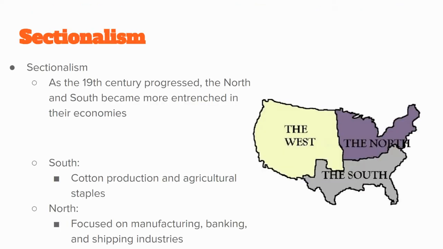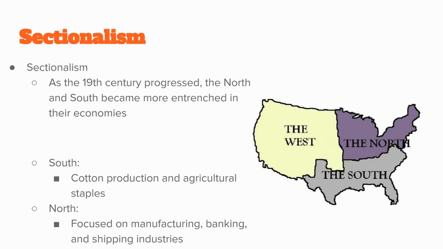Let's begin. First thing we need to understand is this new vocab word called sectionalism. What sectionalism means is that basically the North and the South are going to be more separate from each other and they're going to be more entrenched in their own economies. They're going to be focused on themselves and the West as well to a little bit of a lesser extent.